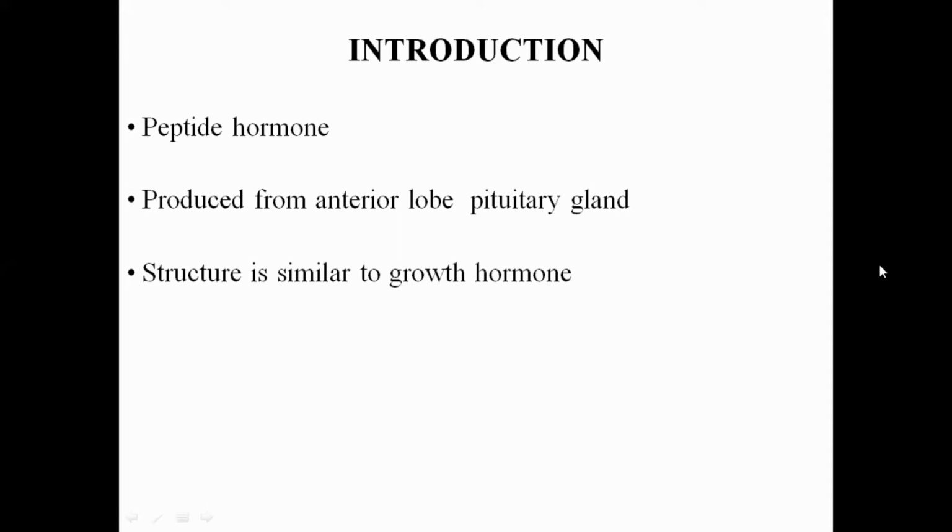This is the brief introduction about prolactin. It's a peptide hormone produced from the anterior lobe of the pituitary gland, and structurally it is similar to the growth hormone. Okay, so we will continue.